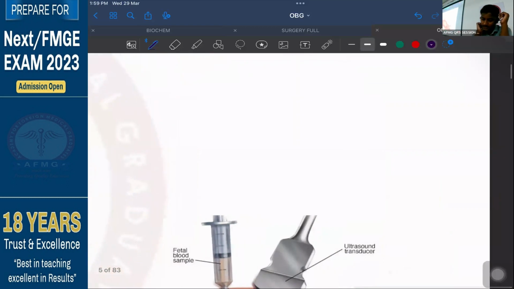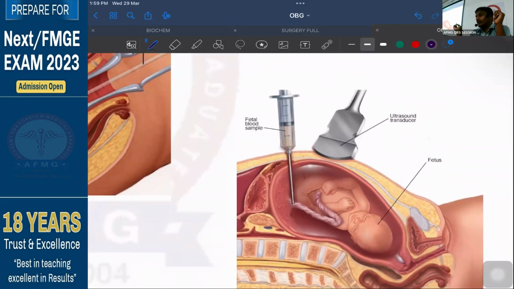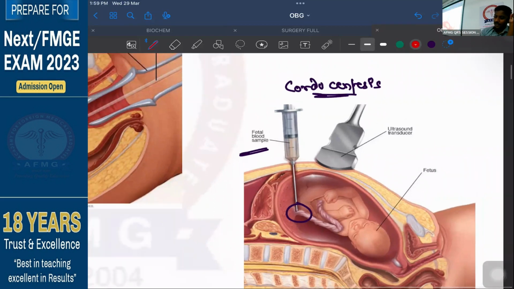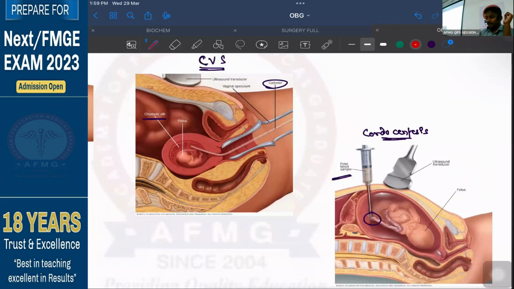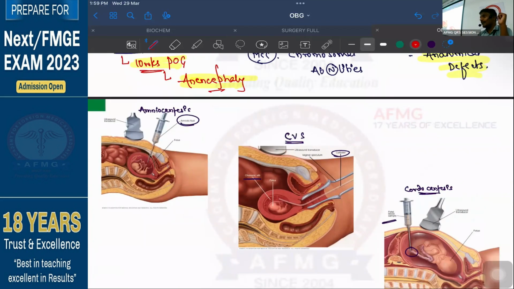And lastly, what is this? Very good. So this was a previous year question which came, the same image, and this is what is called chordocentesis. Why? Because you are collecting a blood sample from where? From the umbilical cord. So it is known as chordocentesis. It will also help you detect any chromosomal abnormalities. Okay? So that's the important funda. Now, in all these three investigations, there is a risk of abortion in the patient. All of these are invasive techniques. Yes, they would be done. They are the best techniques. They are the gold standard techniques to detect any chromosomal abnormality.